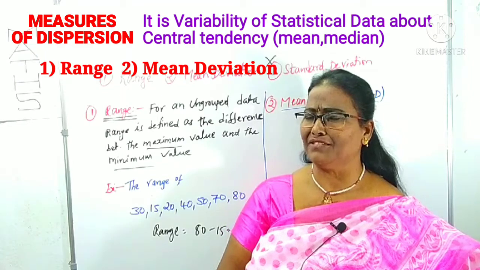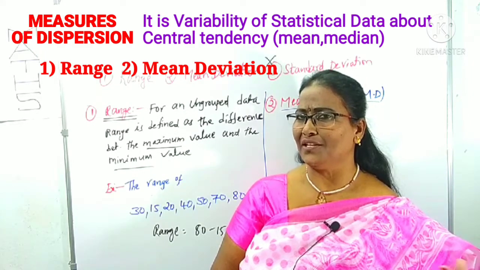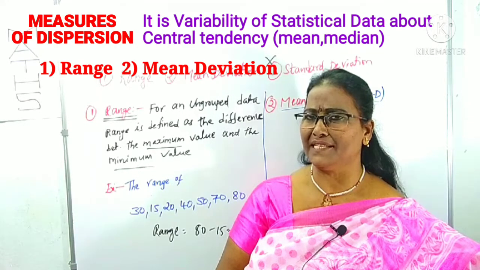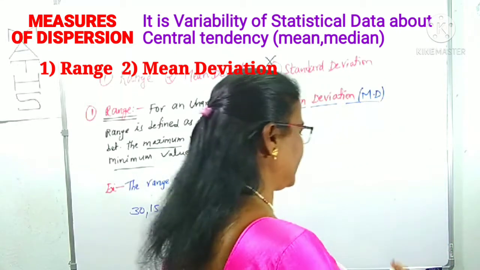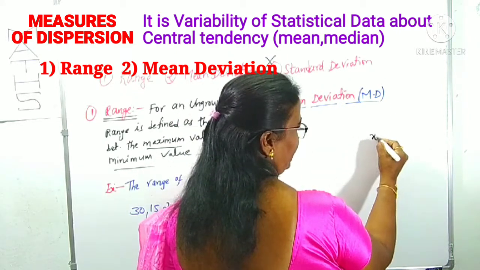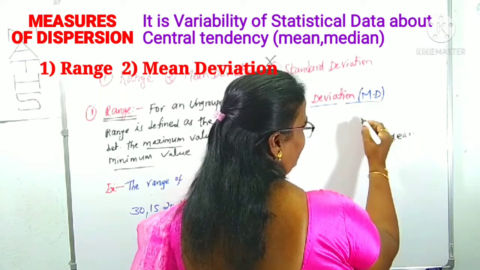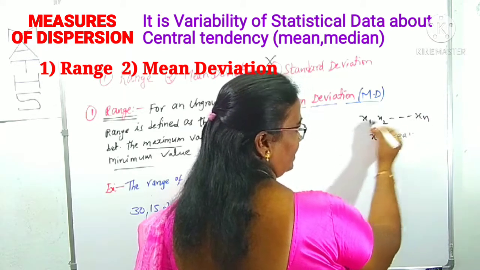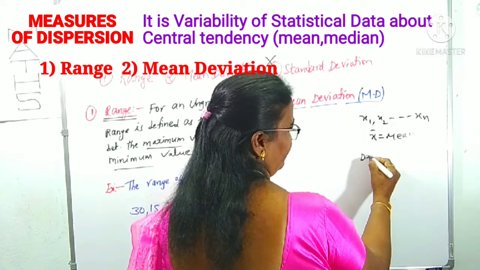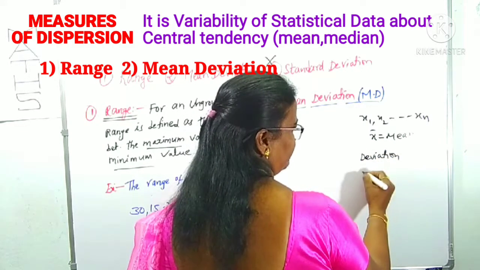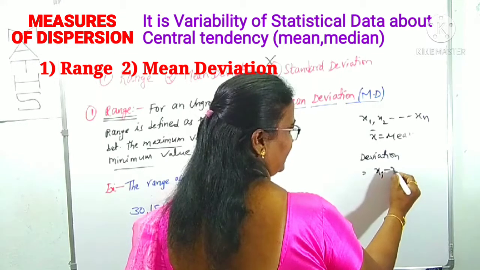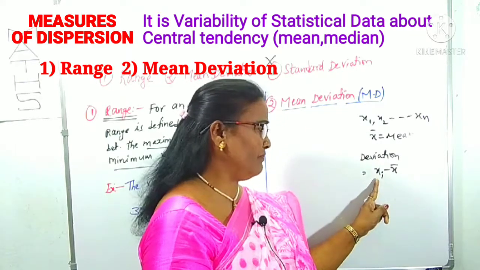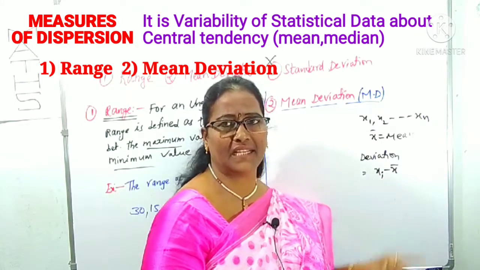If we are asked for the mean deviation from the mean, we find the mean first. How can you collect the mean deviation? I will give it step by step so we can understand easily. First, you have to know what the deviation is. Suppose x bar is the mean of the given observations. There are x1, x2 up to xn observations. x bar is the mean of these observations. Now the deviation of an observation is simply the difference of the observation minus its mean. That is xi minus x bar. That is called the deviation. Here i varies from 1 to n.